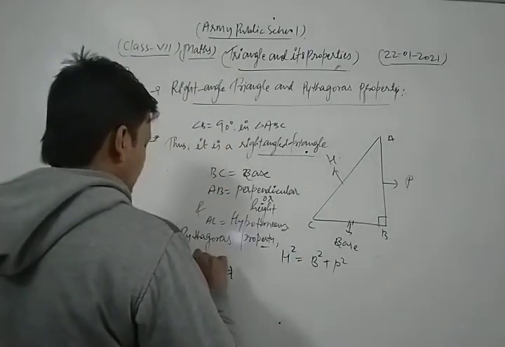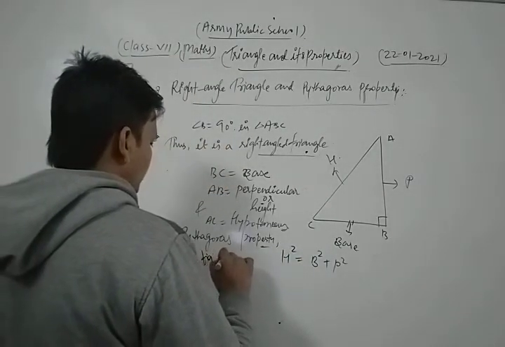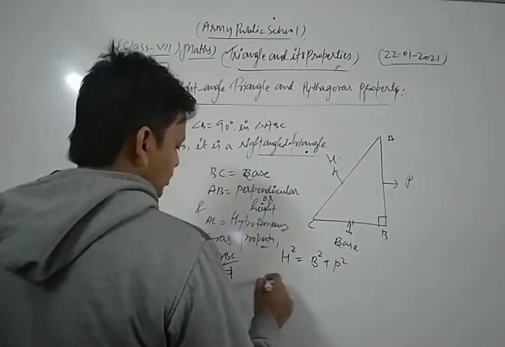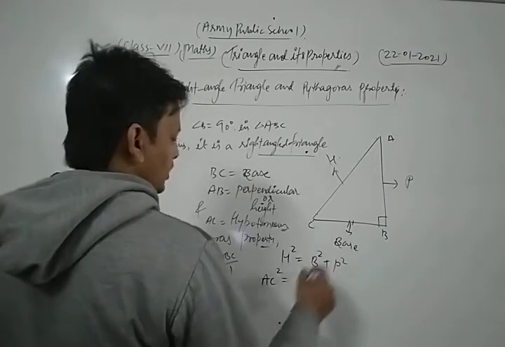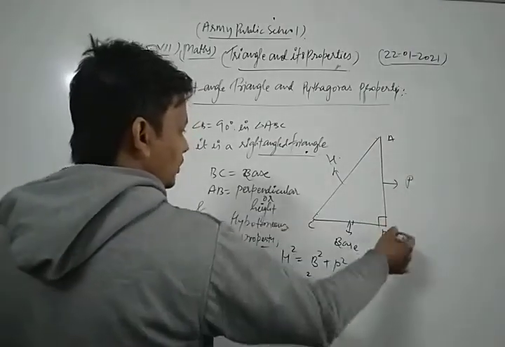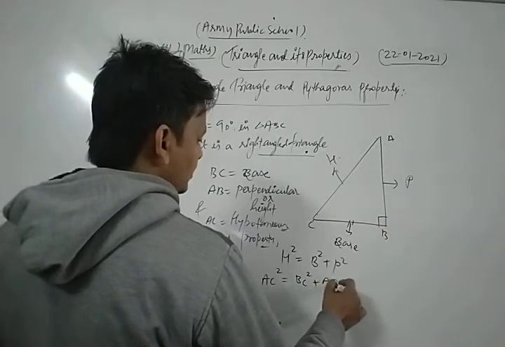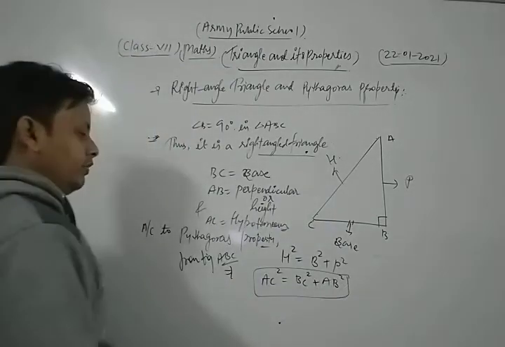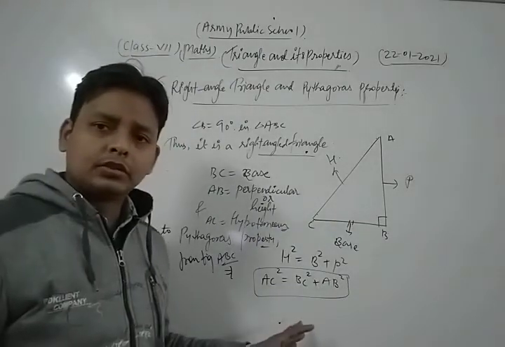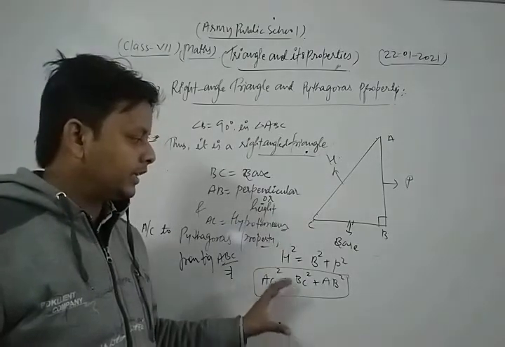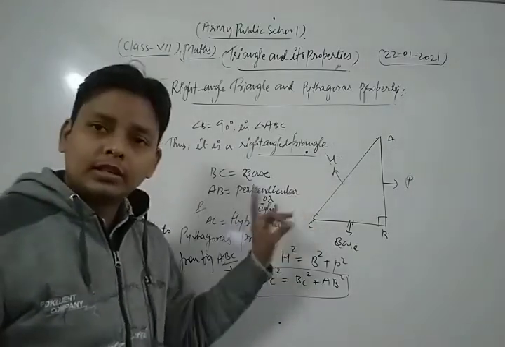Now, according to the figure ABC, the hypotenuse is AC. So AC square is equal to the base BC square, and the perpendicular is AB, so plus AB square. So this is the concept of the Pythagoras theorem. The Pythagoras property is related to a right angle triangle.